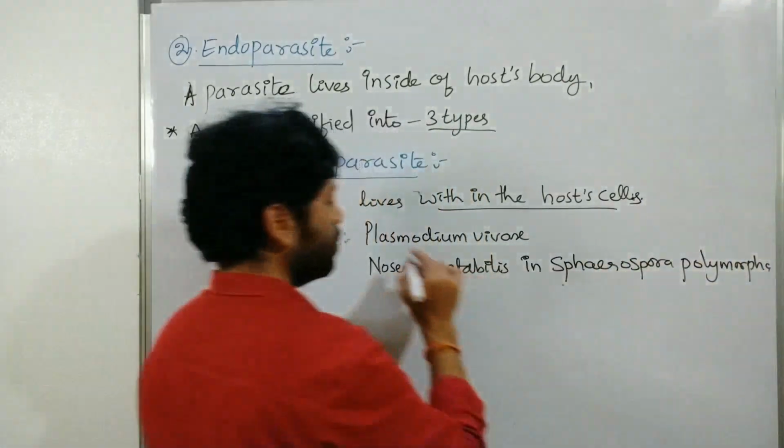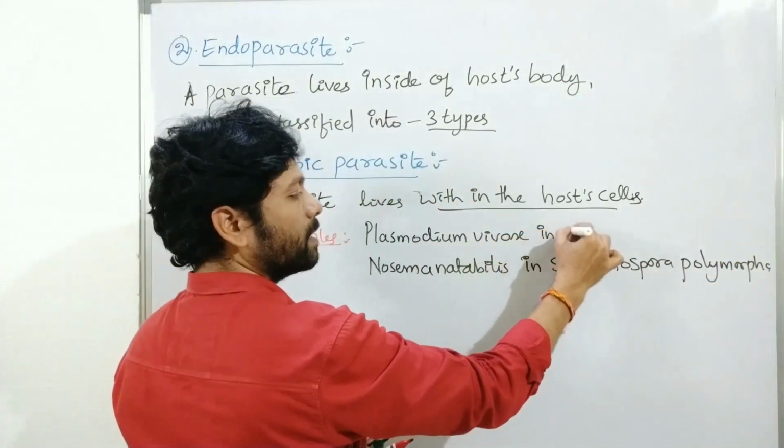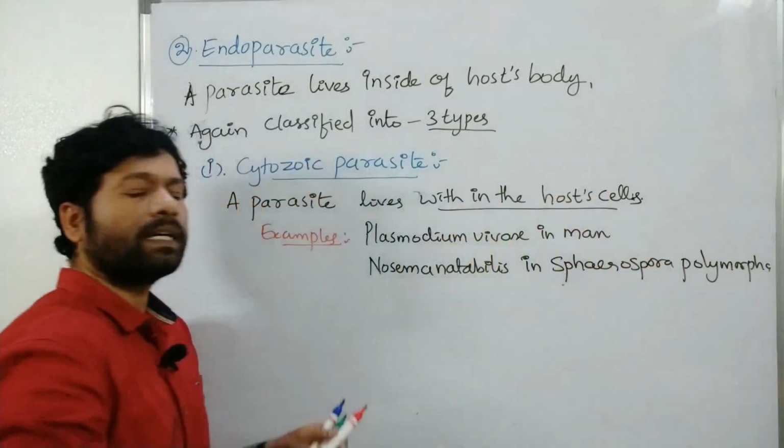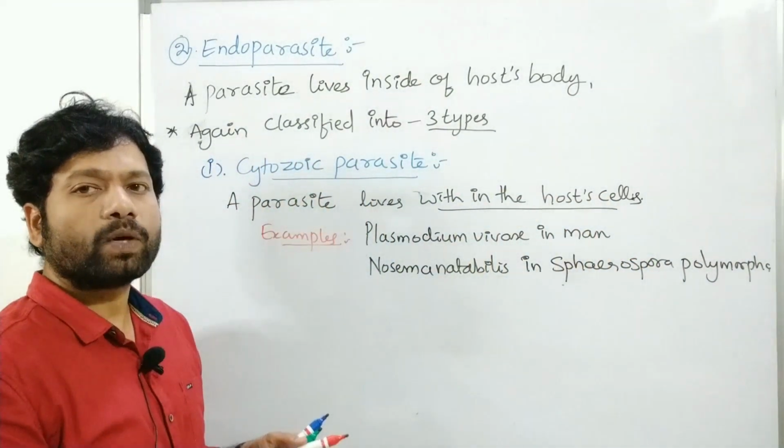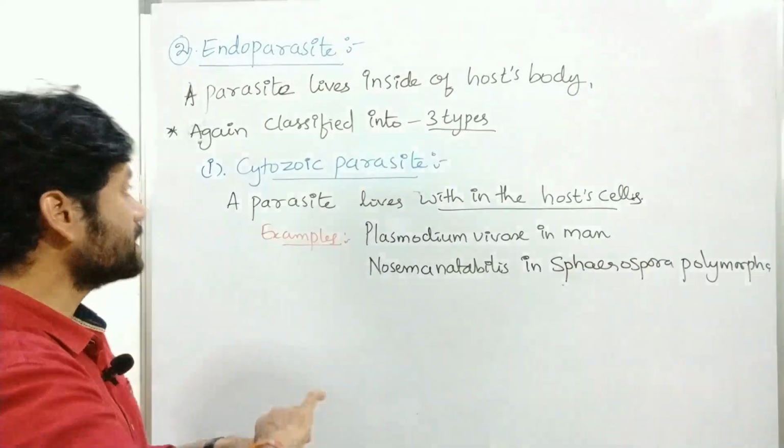So this is Plasmodium vivax in man. So these are endoparasites. The first type is the cytozoic parasite. And the second one,